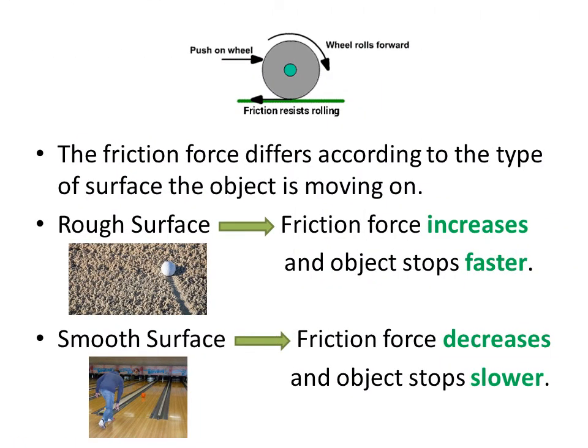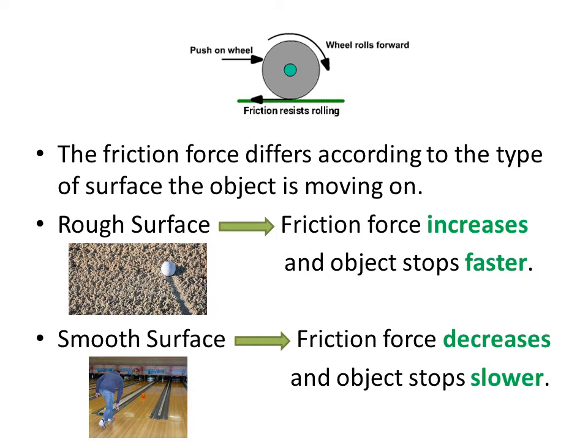We can see in this picture that if I have a ball or a wheel that I am pushing to the front, the wheel rolls forward and the friction force is in the opposite direction, as you can see in the arrow below. Between the floor and the wheel there is an arrow which is opposite to the movement of the wheel.